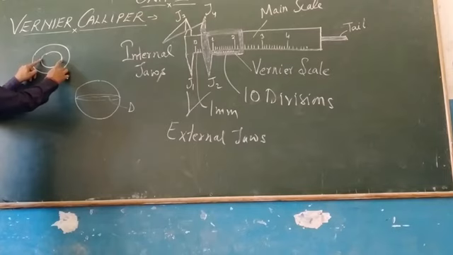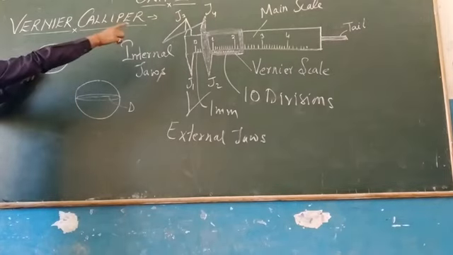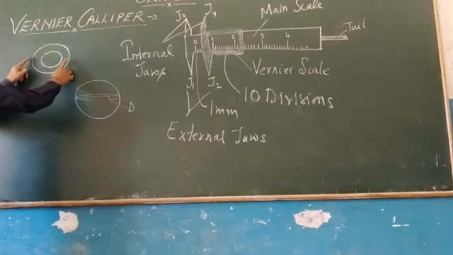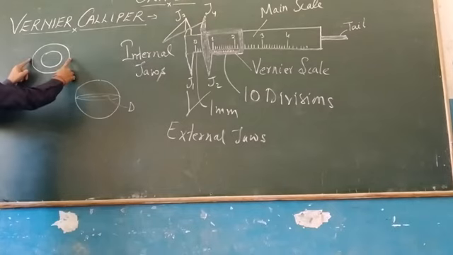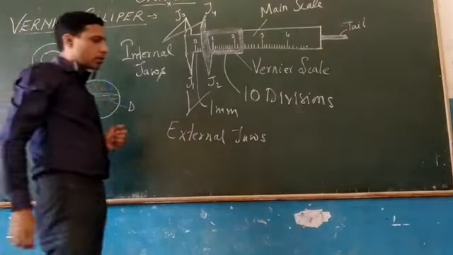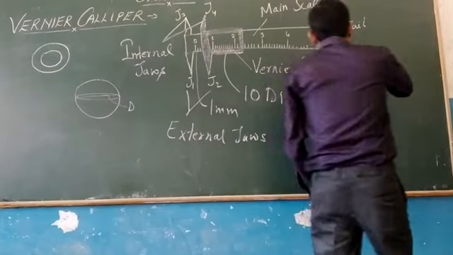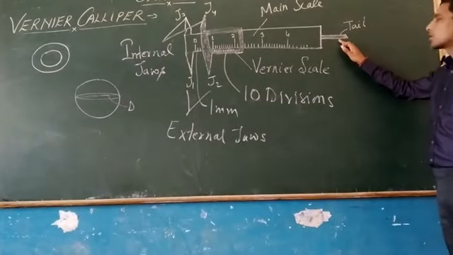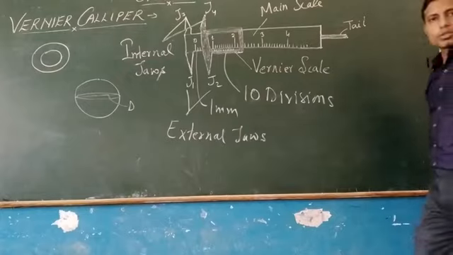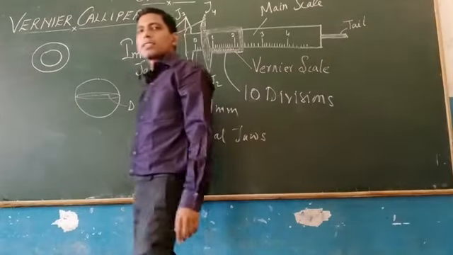So if you have to measure the internal diameter, you can use J3 and J4, that is the internal jaws. If you have to measure the external diameter, you will use J1 and J2, that is the external jaws. Then here you can see at the last, one more part is called the tail, like we used to have the tail of a monkey, always on the back side.